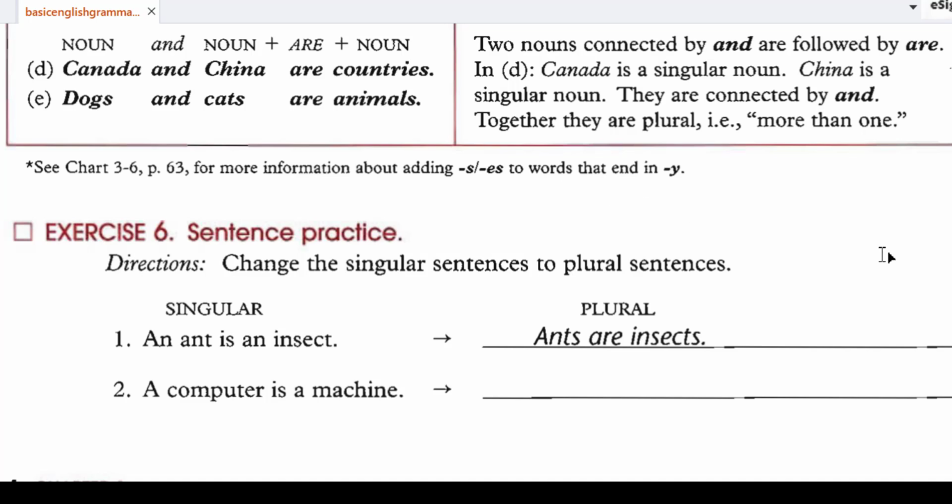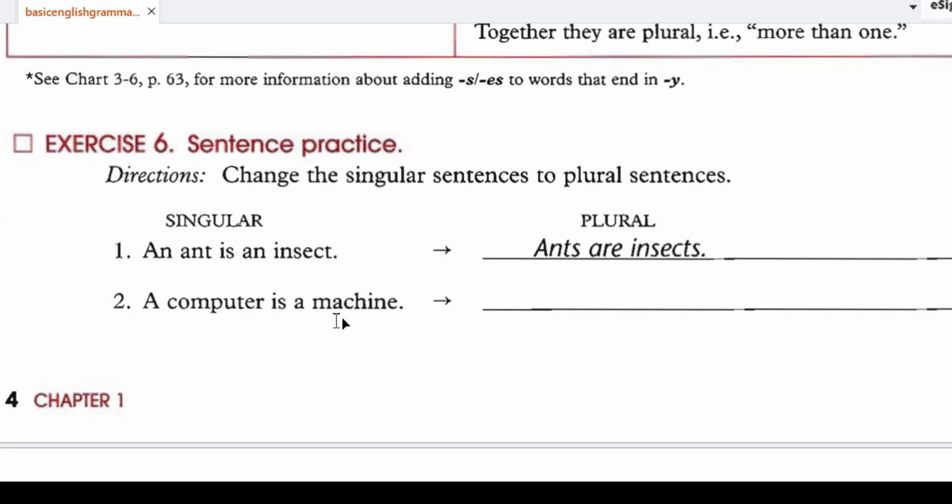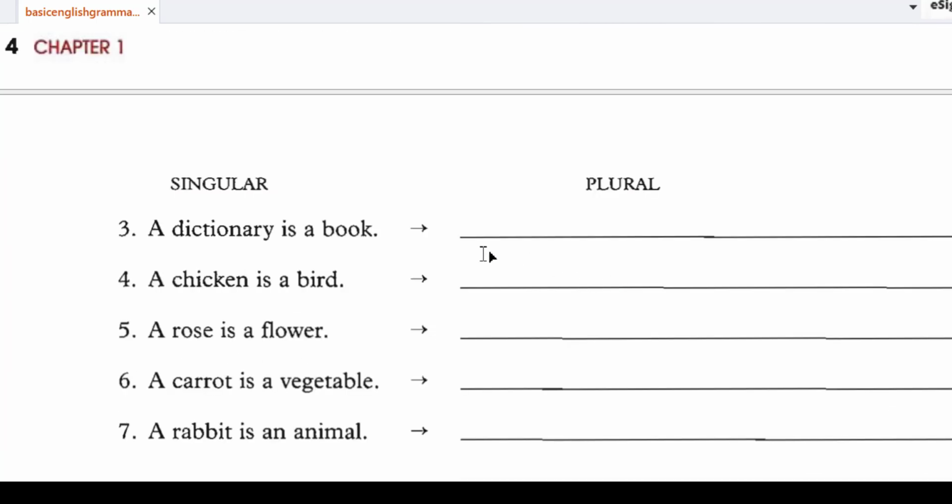Okay, so let's continue with exercise 6, sentence practice. So you have to change the singular sentences to plural sentences. For example, an ant is an insect. Ants are insects. Sorry. A computer is a machine. So how do you put that in plural? Computers are machines, right? Okay. A dictionary is a book.